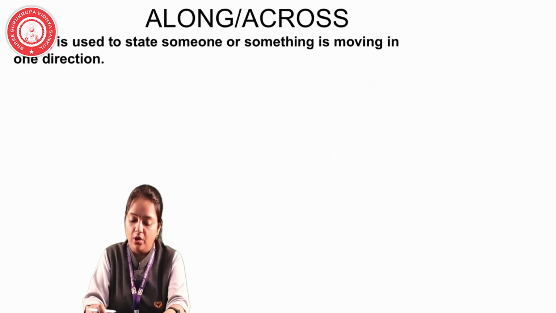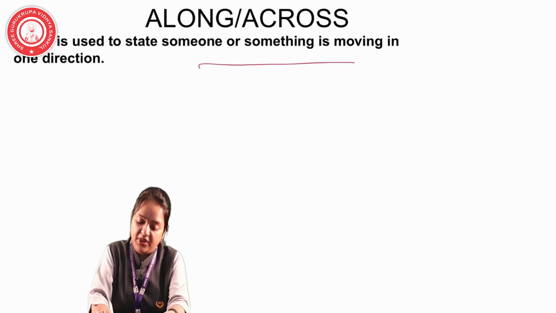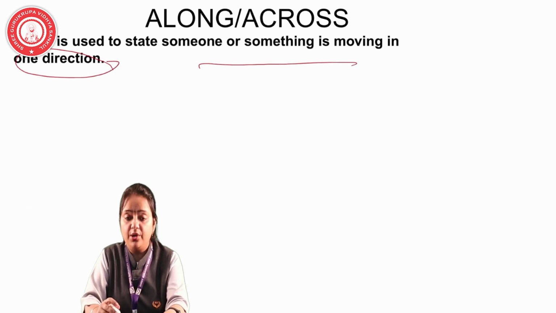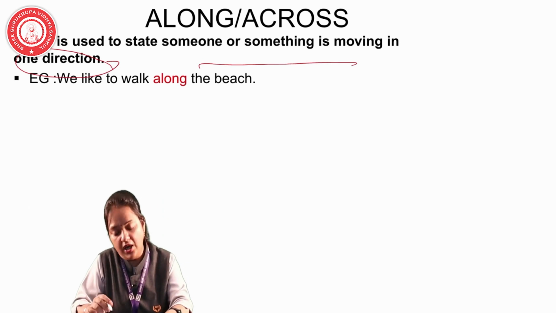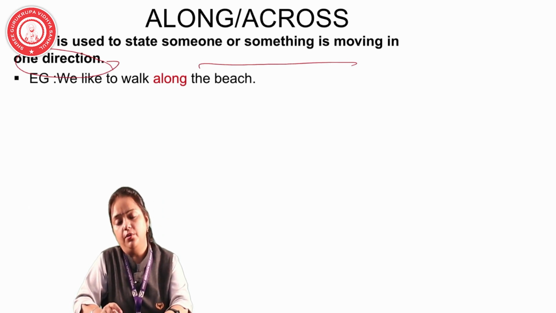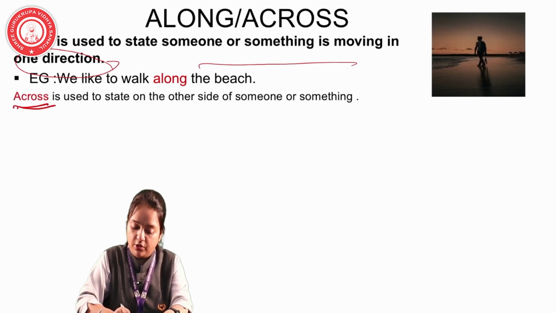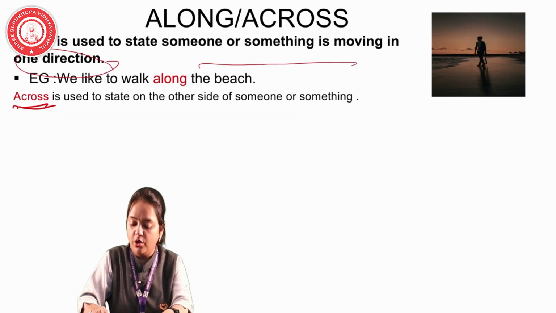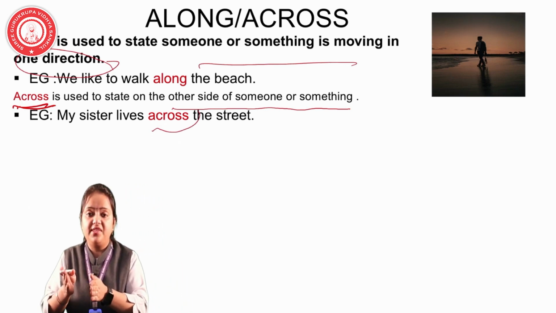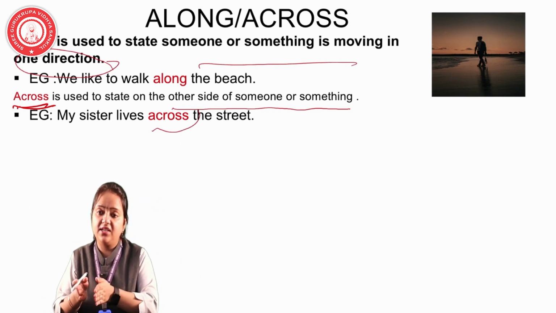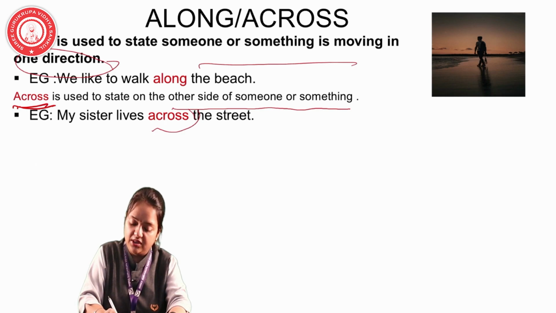Now, last are along and across. Along is used to state someone or something moving in one direction. When we are pointing to someone or something that is moving in one direction, we use the word along. We like to walk along the beach. Across. Now, across is used to state on the other side of someone or something. My sister lives across the street. From the other side of the street, we use the word across.